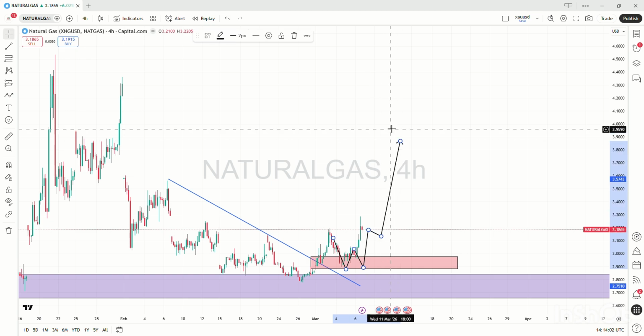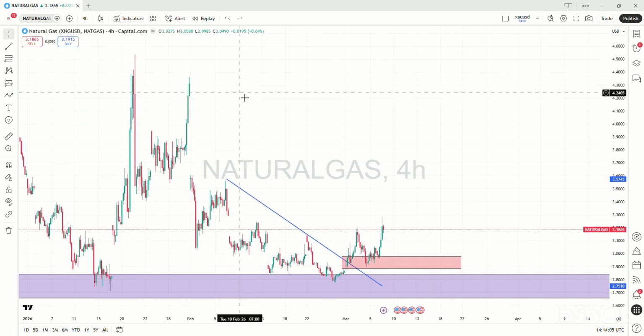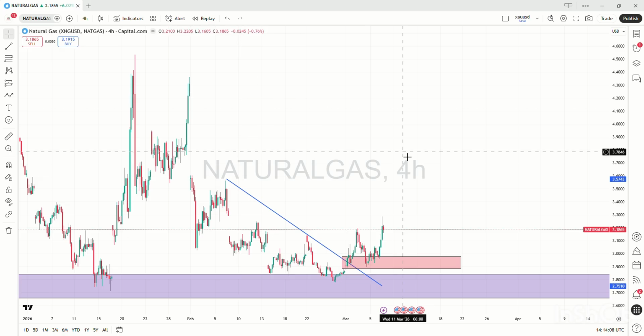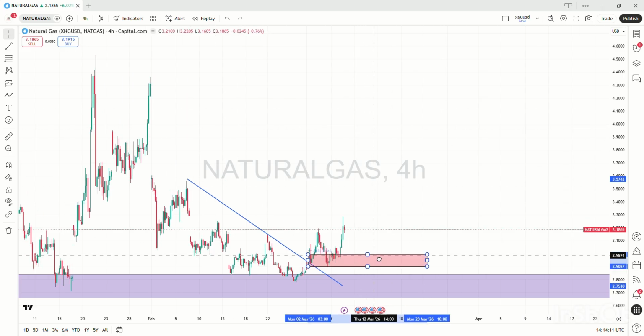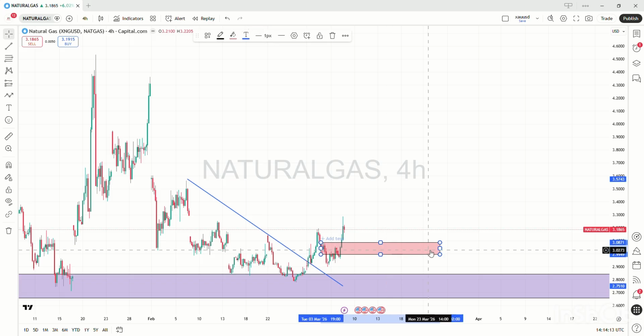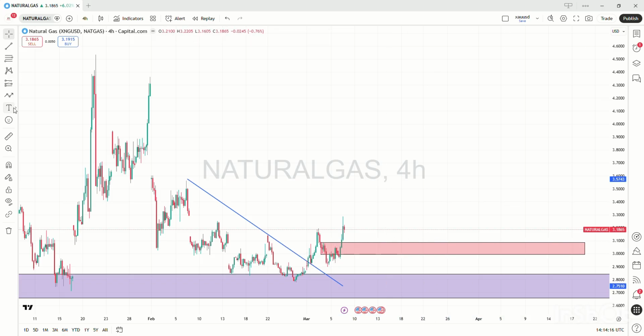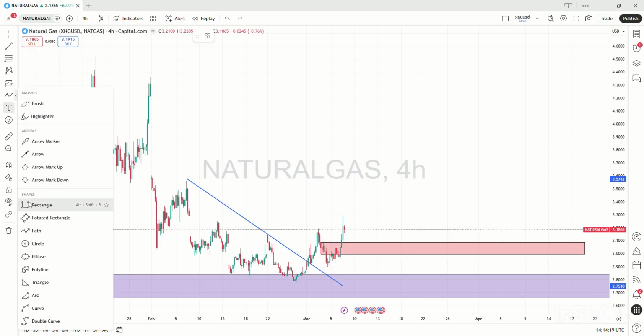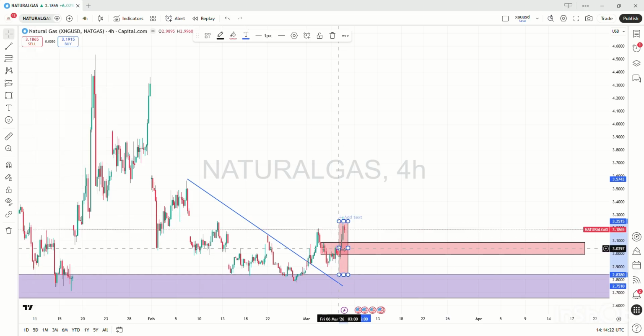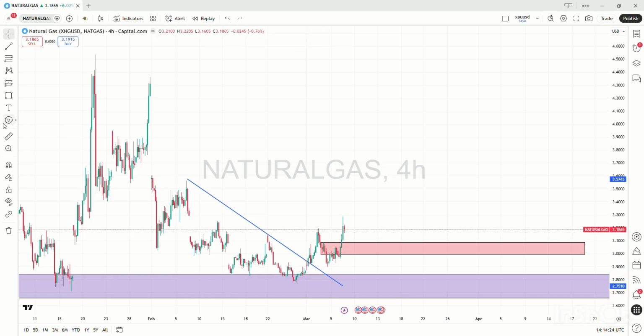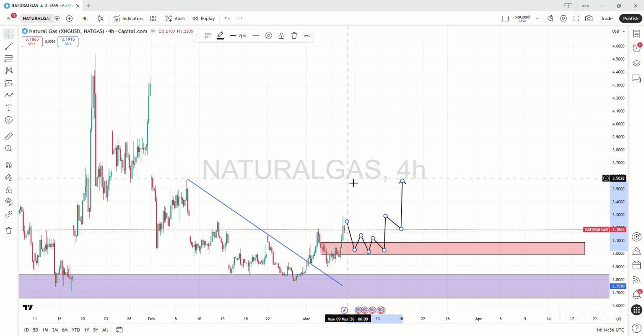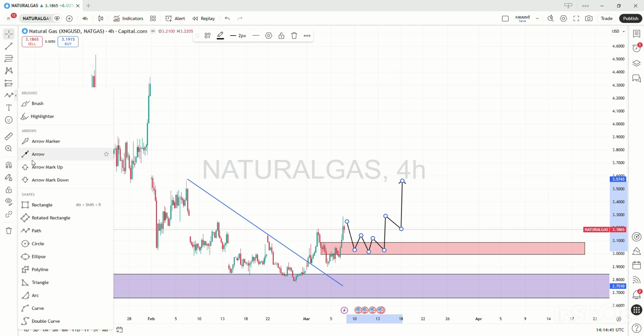So what is the possible outcome in natural gas? You have to wait for natural gas to retest this area. This is a strong three soldier body pattern formation in natural gas. As you can see, according to this rule the market should retest 50% of these candles, and after that if it holds here then it will be a strong buying point towards its first resistance level. So where is the first resistance level? Definitely this is the first resistance level.